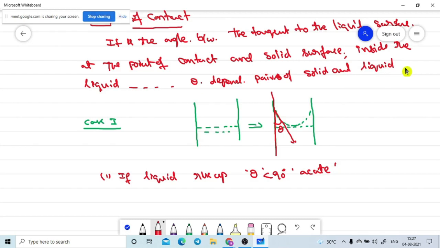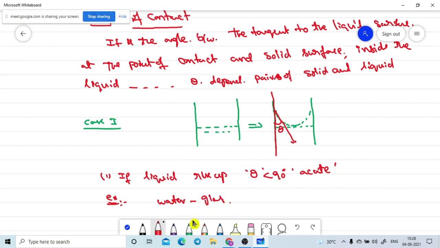Let's take water, in which I am dipping a glass rod. Then we get one angle of contact. If the same water is dipped against another material like iron, the angle of contact may be different. So it depends upon the solid and liquid pair. For the water and glass pair, we can observe this one.